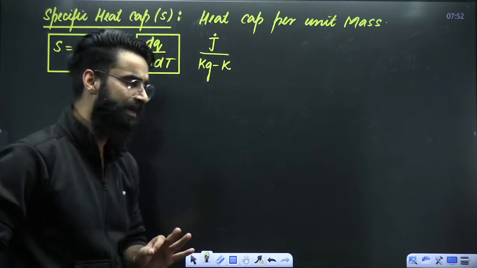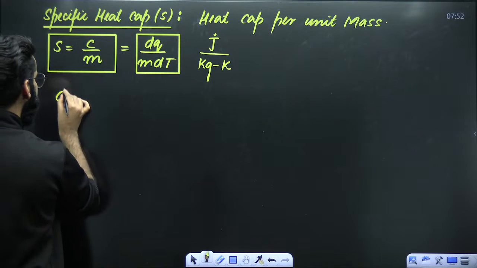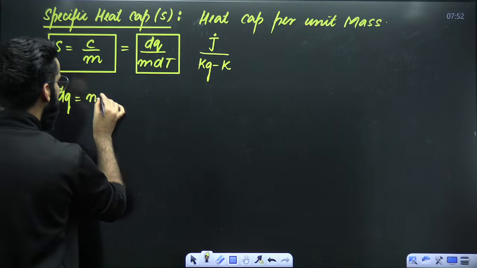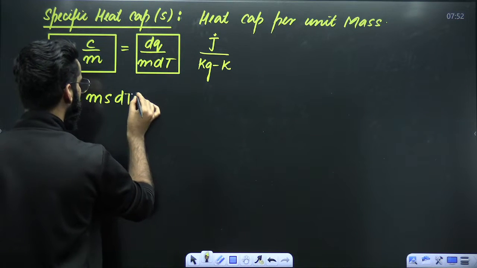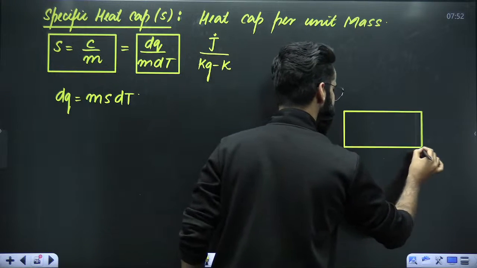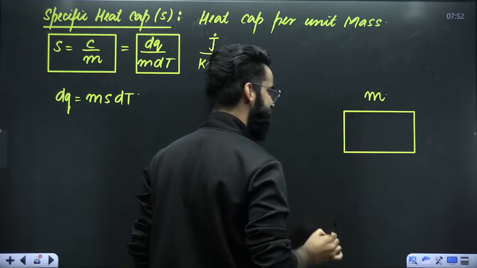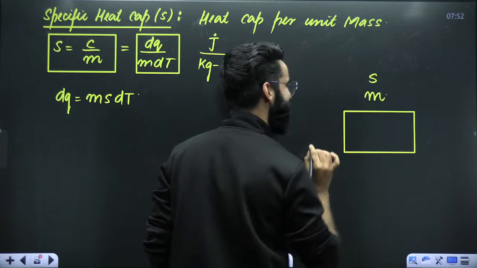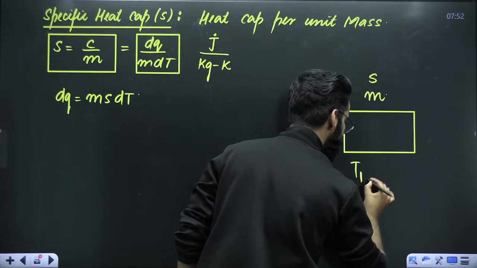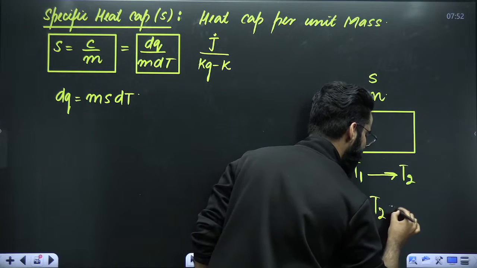Simple and basic. Now, dear students, S is equal to dq upon m dt. So can I say dq will be equal to m S dt? Now imagine that this is the object whose mass is m, whose specific heat capacity is S, and you want to increase its temperature from T1 to T2.